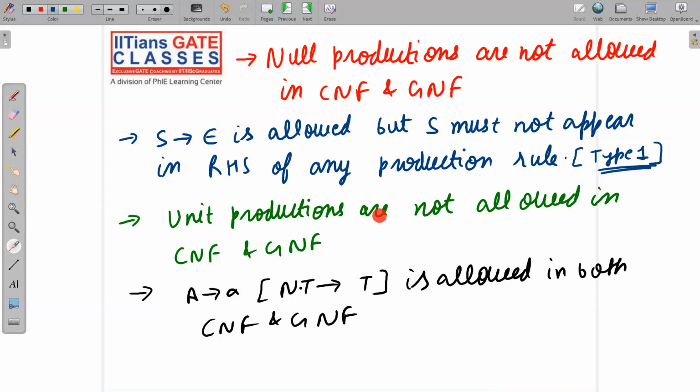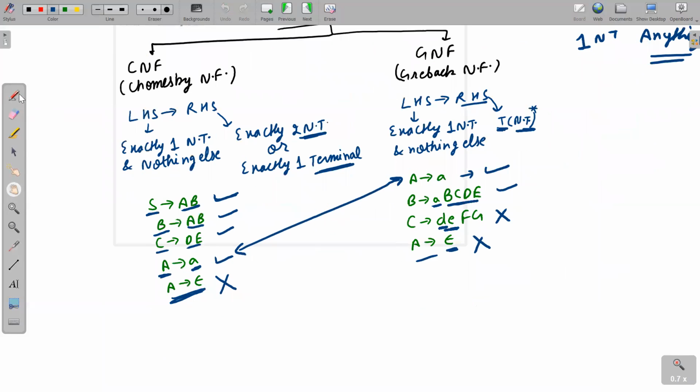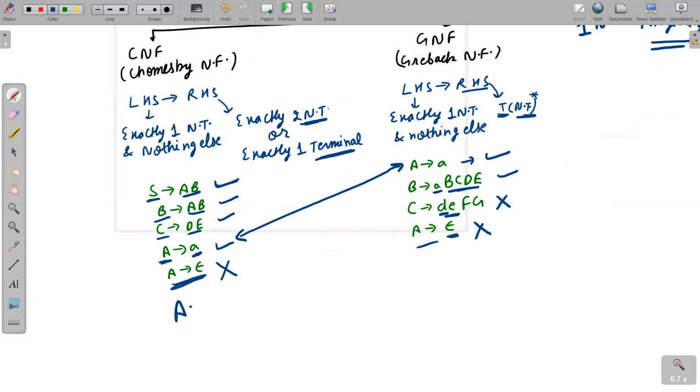Next, unit productions are not allowed in CNF and GNF. What are unit productions? I hope you already know these facts, but let me give you some idea. If I write here capital A implies capital B, this is an example of a unit production, that is, non-terminal implies non-terminal. I have already told you in the previous lecture also.